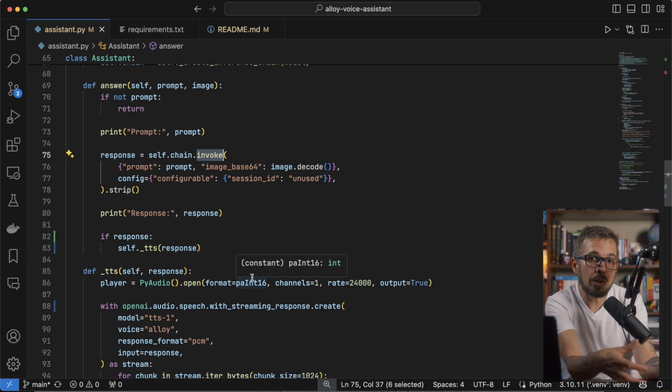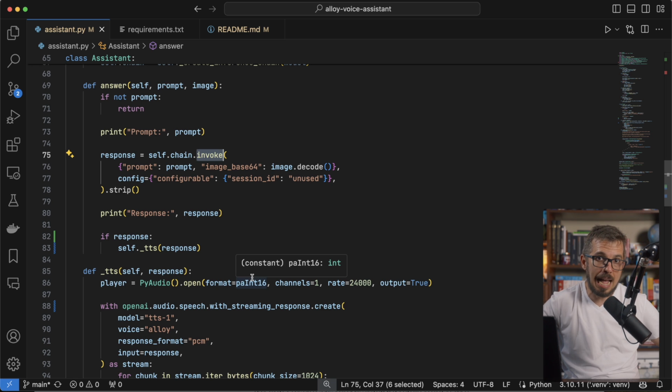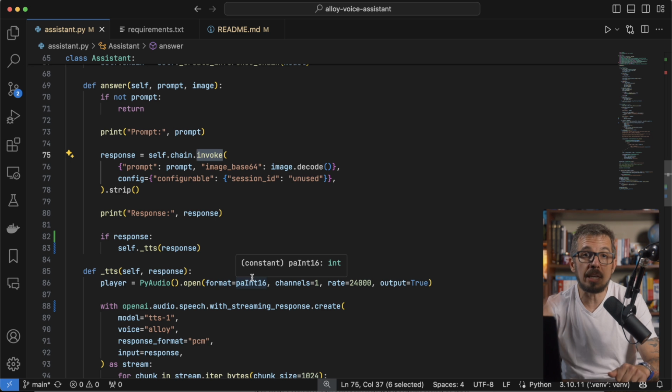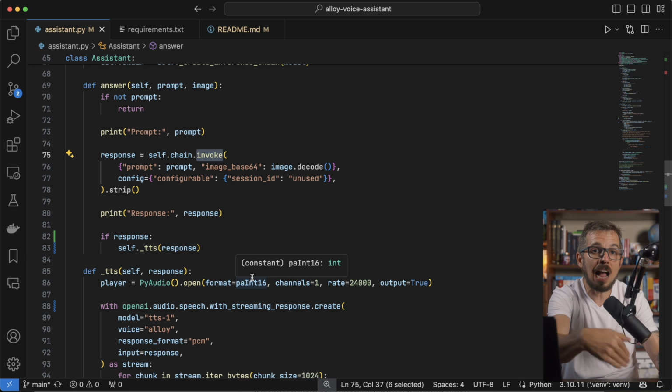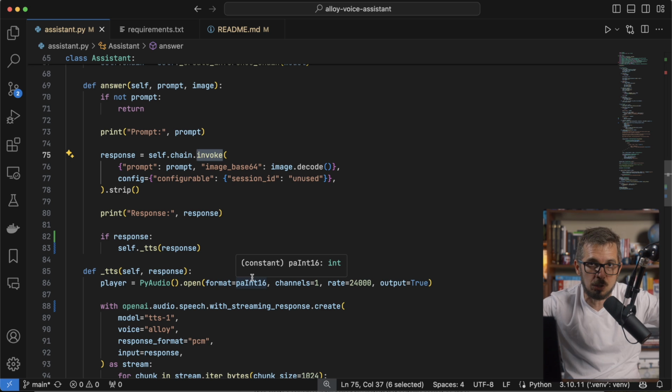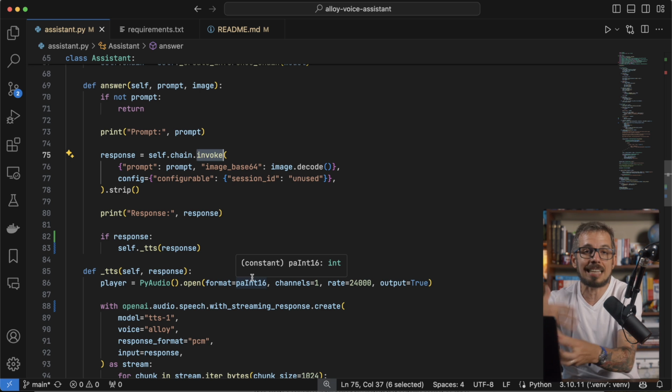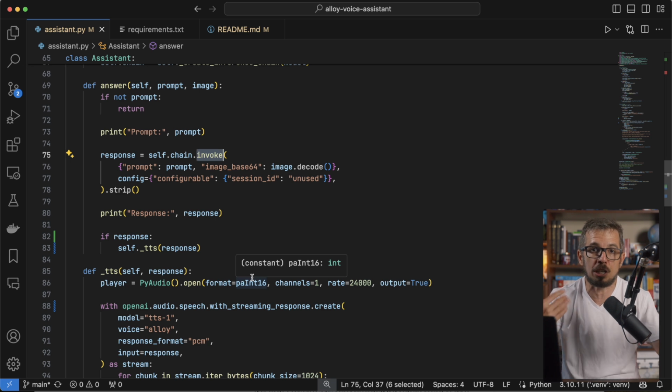If that answer happens to be a long answer, I'm gonna have to wait for the model to generate the entire answer before I start playing that through the speakers. So a way to improve that would be to stream the answer from the model back, so I don't have to wait until the entire answer is generated. I can start playing audio as the assistant is generating the answer.